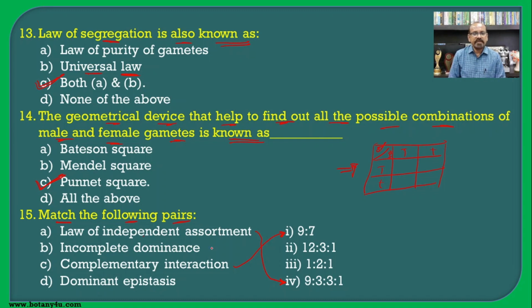Then incomplete dominance, as I already told you, is 1:2:1. In incomplete dominance, the phenotypic ratio and genotypic ratio are both the same, while dominant epistasis is 12:3:1. So in this way we can make all the pairs correctly.